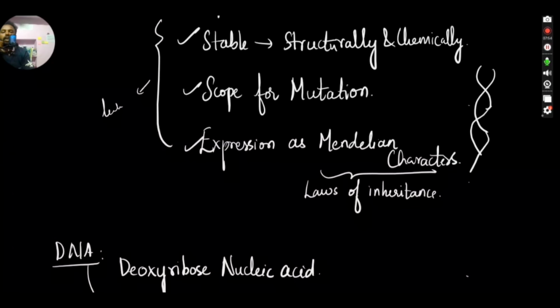So we can see that DNA will be having a double helical structure. This double helical structure should be stable, but it should change. It should be having scope of mutation. In that also, the composition should change at some point of time to get more good characteristics or bad characteristics. Whatever happens, it happens due to mutation, and it should express Mendelian characteristics, nothing but the law of inheritance.